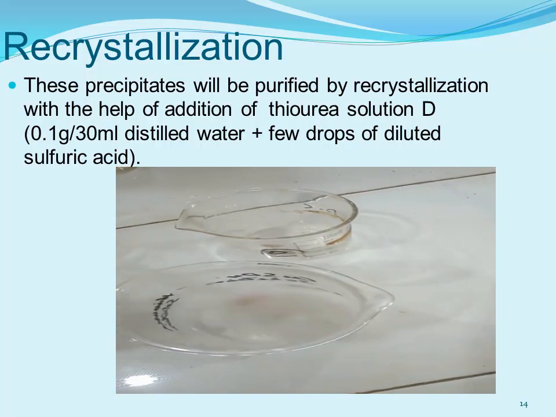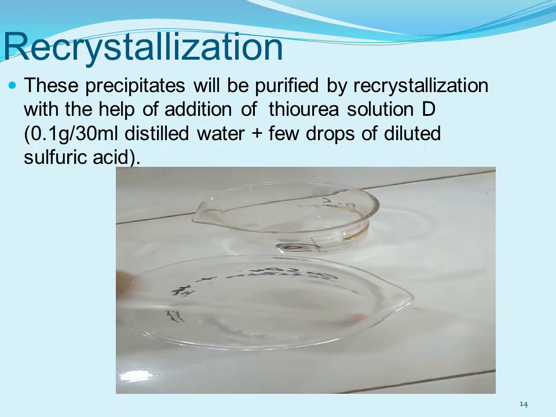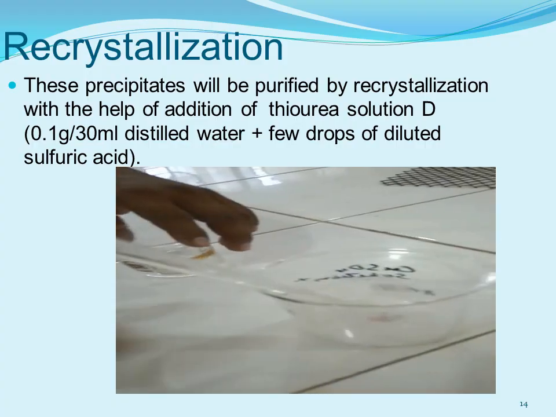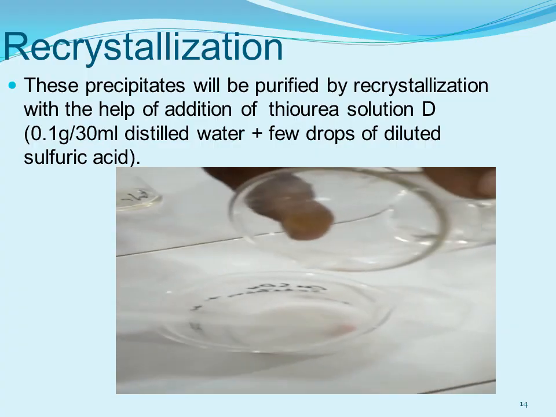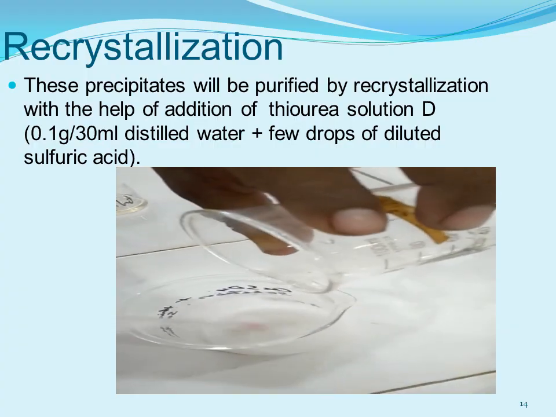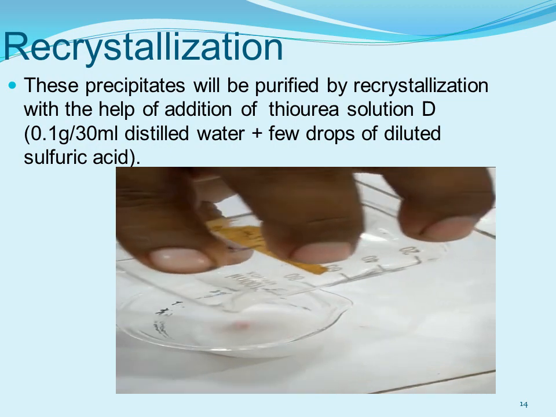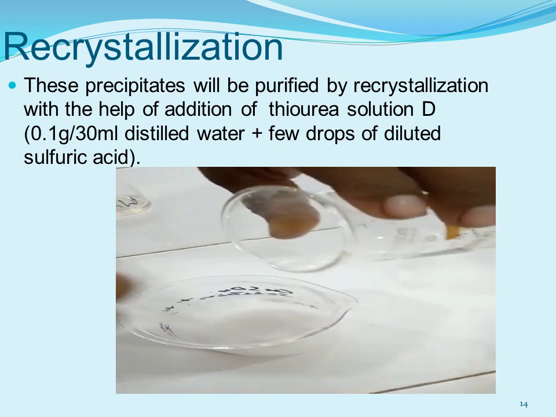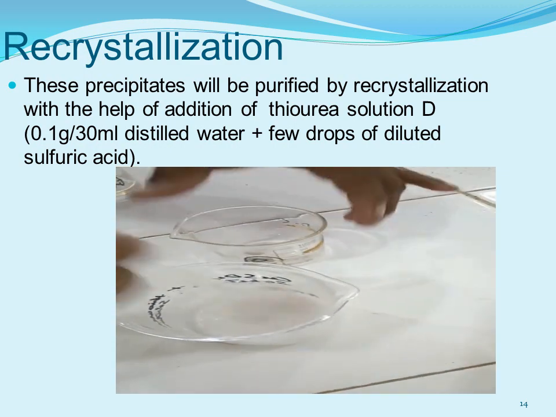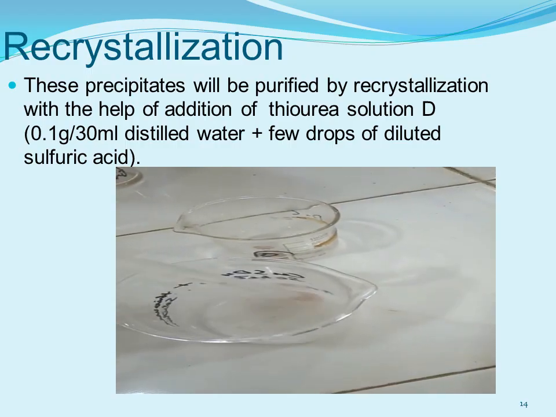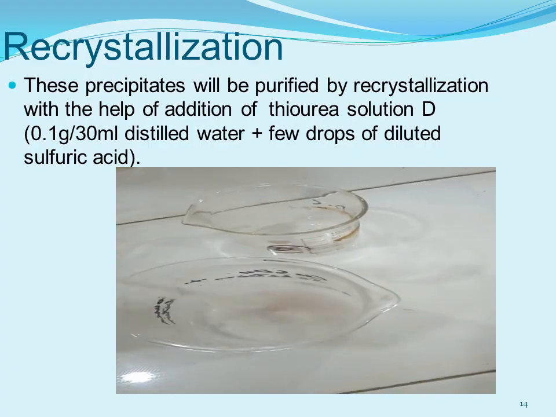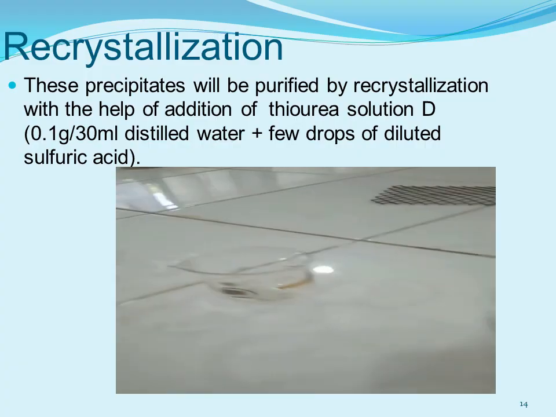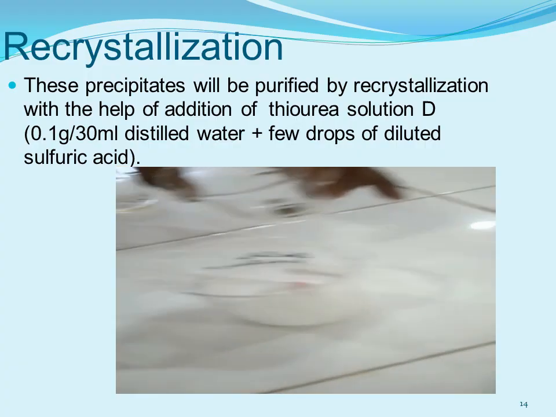The complex that was formed will be broken with the help of this sulfuric acid. Once the complex breaks, तो आपके पास जितने भी precipitate थे that will be dissolved. After heating आपके पास वो सारे precipitate dissolve हो जाएंगे, and then once you cool it, it will reappear.